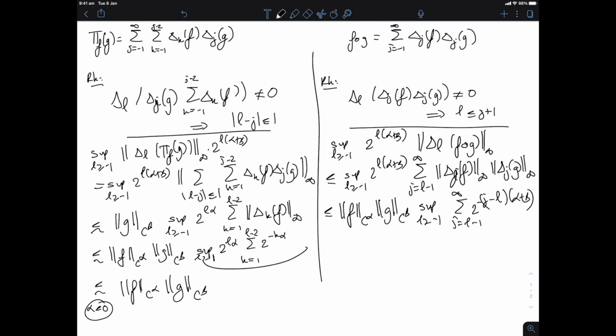And now this is a geometric series. This is going to be finite provided α+β is positive. And that's exactly where we pick up this condition.